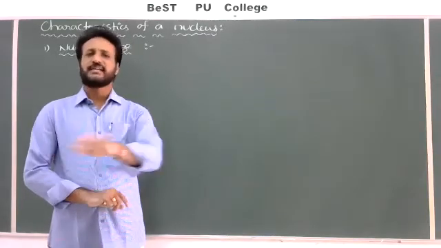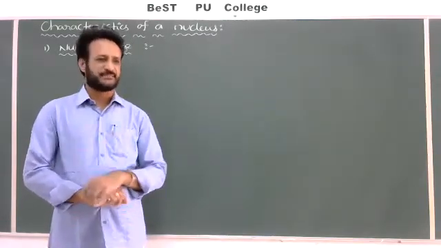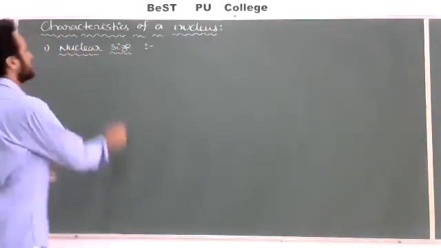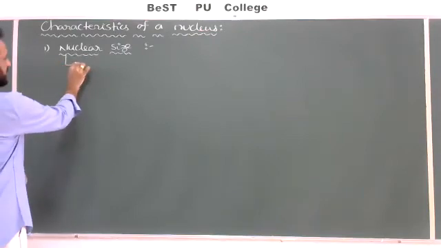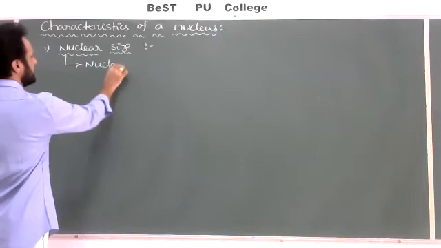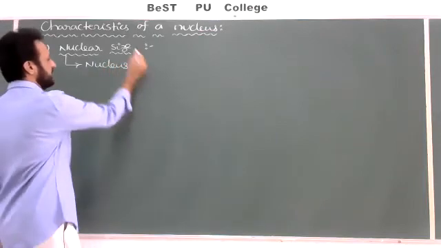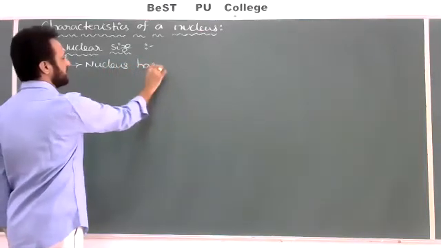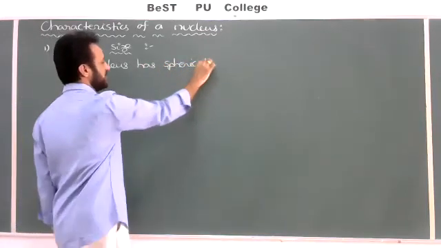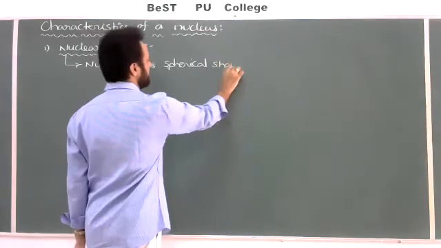All the nuclei may not have the same size. Experiments proved that generally a nucleus has a spherical shape. So the shape of the nucleus is spherical. Almost every nucleus has a spherical shape.